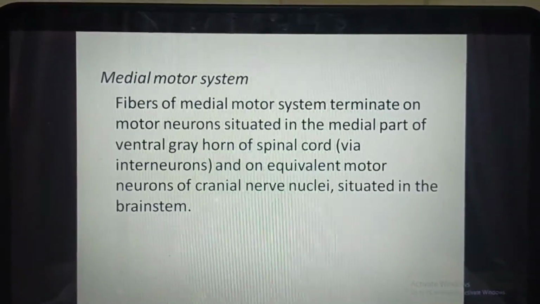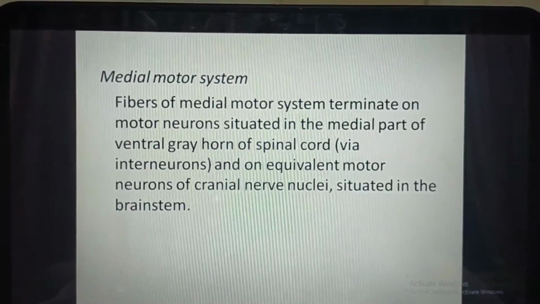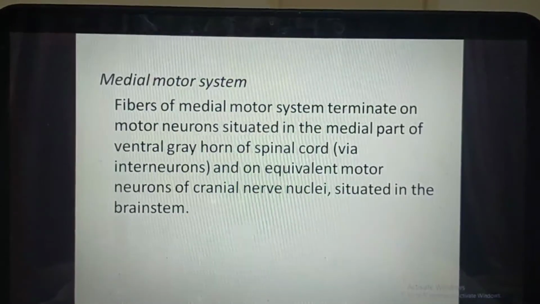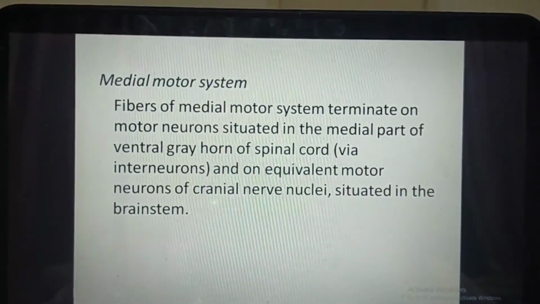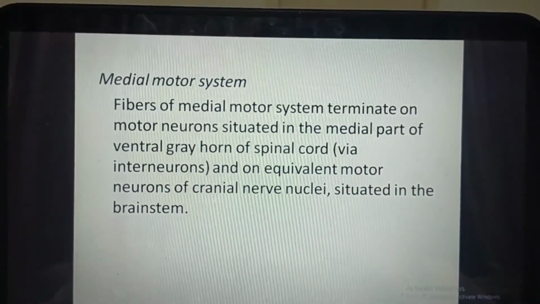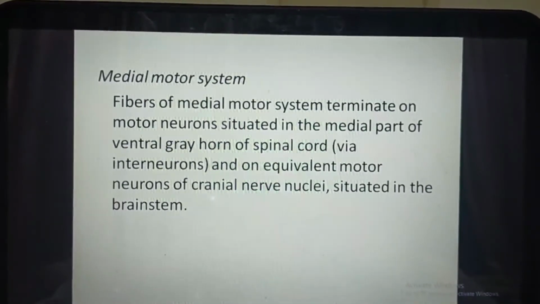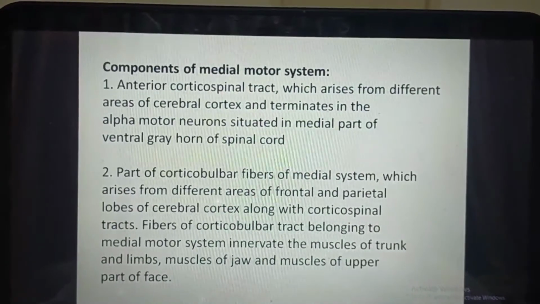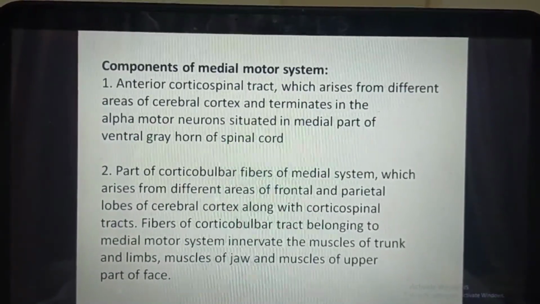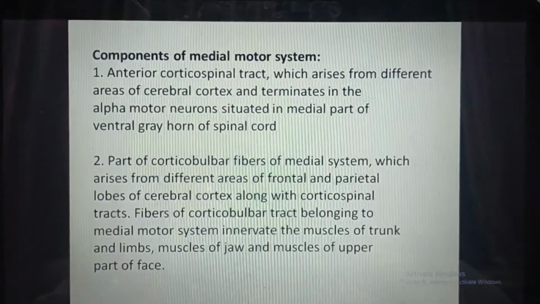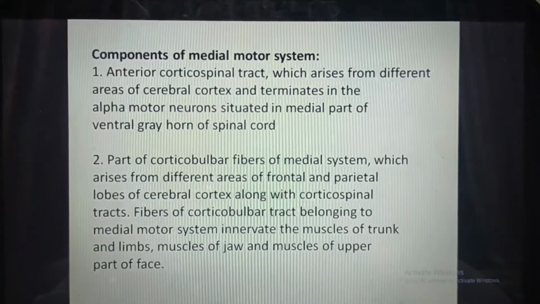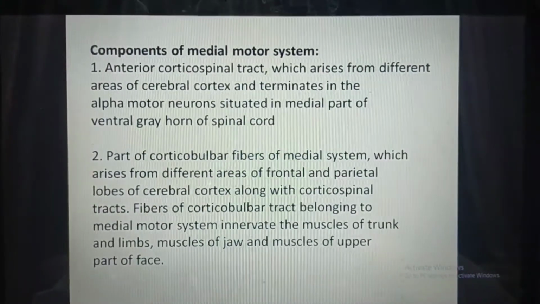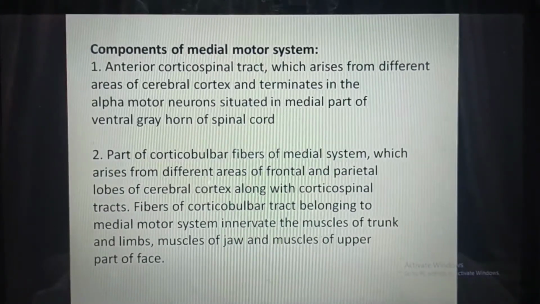Now there is a medial motor system. Fibers of medial motor system terminate on motor neurons situated in the medial part of the ventral gray horn of spinal cord via interneurons, and on equivalent motor neurons of cranial nerve nuclei situated in the brainstem. Components of the medial motor system. Anterior corticospinal tract, which arises from the different areas of the cerebral cortex and terminates in the alpha motor neuron situated in medial part of the ventral gray horn of the spinal cord.